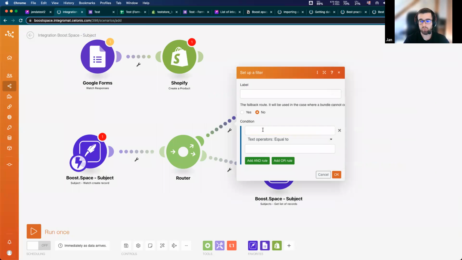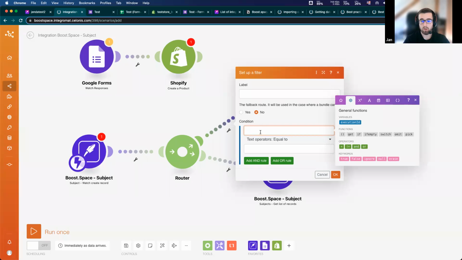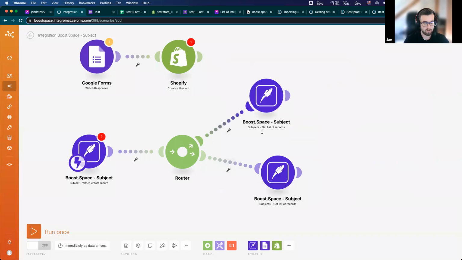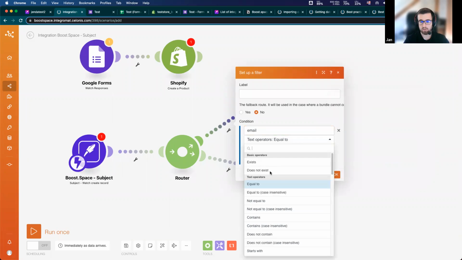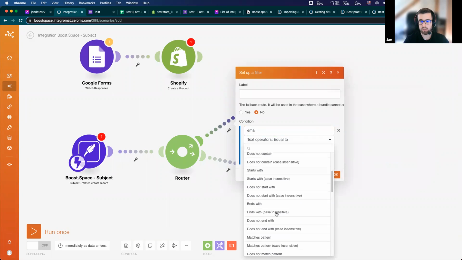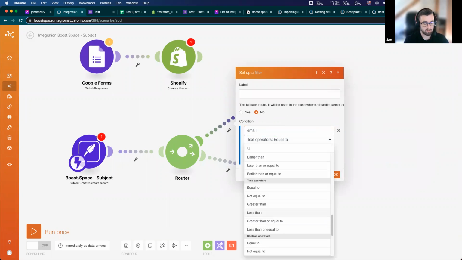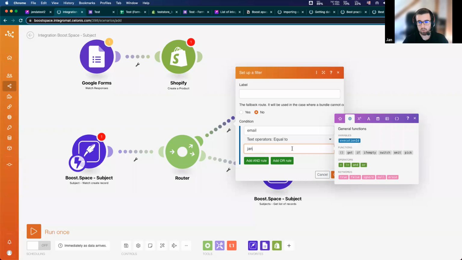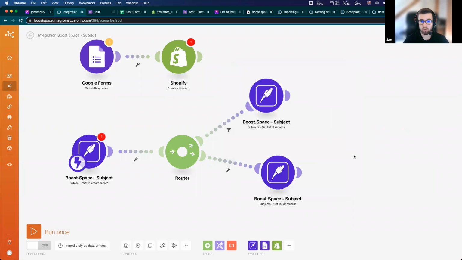So you can set up your own filter. For example, if I'm watching the create record, and I want to receive data to this module only from, for example, email, I will use the condition here, like email should equal or exist, or there are more operators like numeric, datetime, and more. And email equal to, for example, jan@jan.com. So this is about setting up filters, and I will also show you all this in scenario creating.